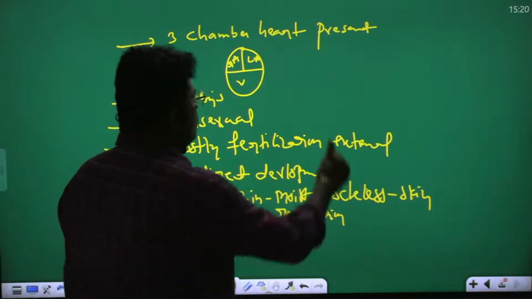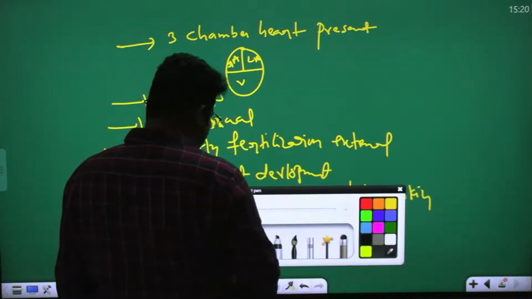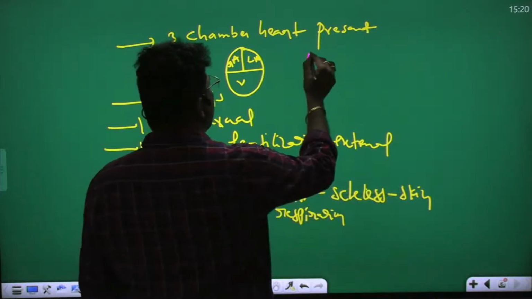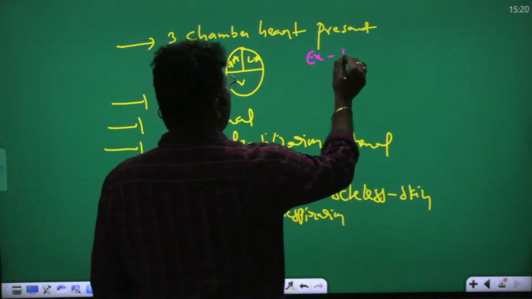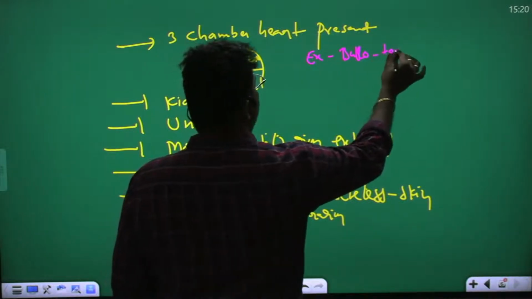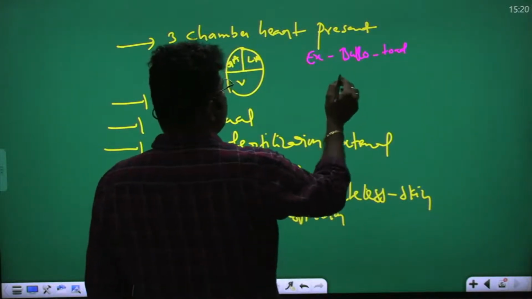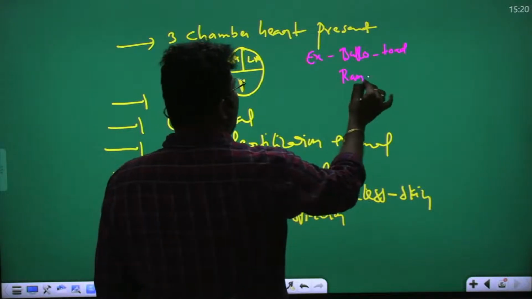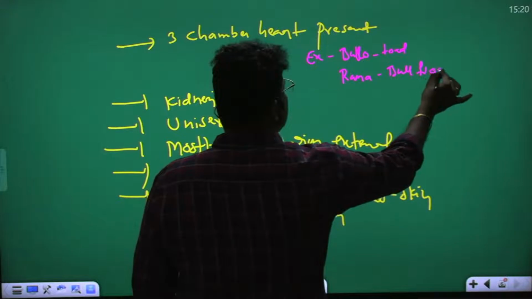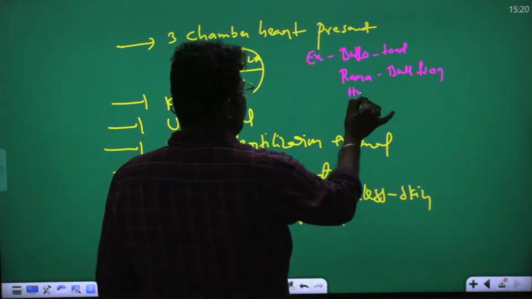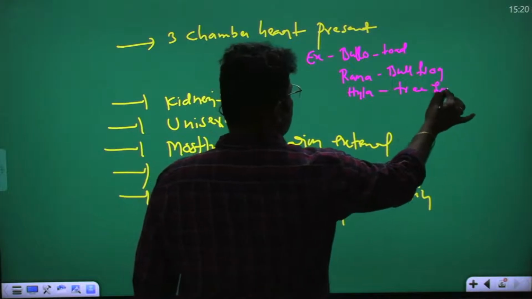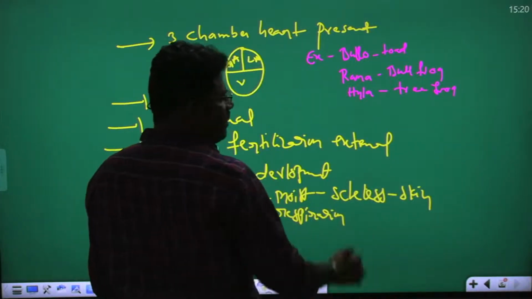What are the examples of amphibia? Take Bufo, which is known as a toad. Second example, Rana, is a bullfrog. Hyla is known as a tree frog.